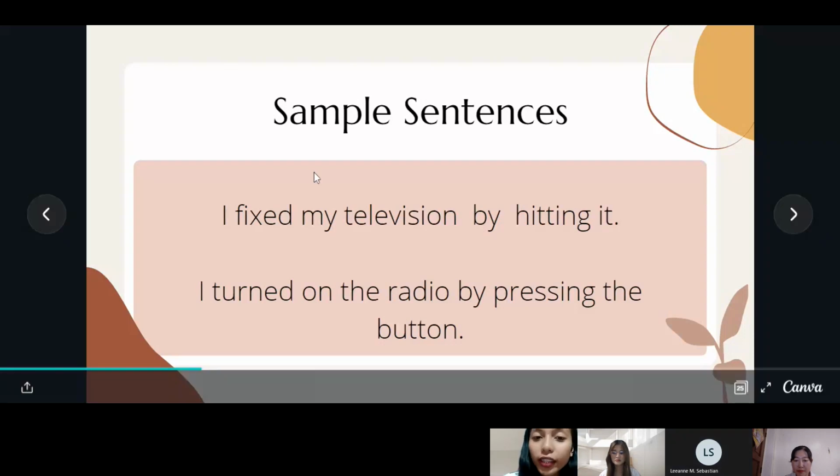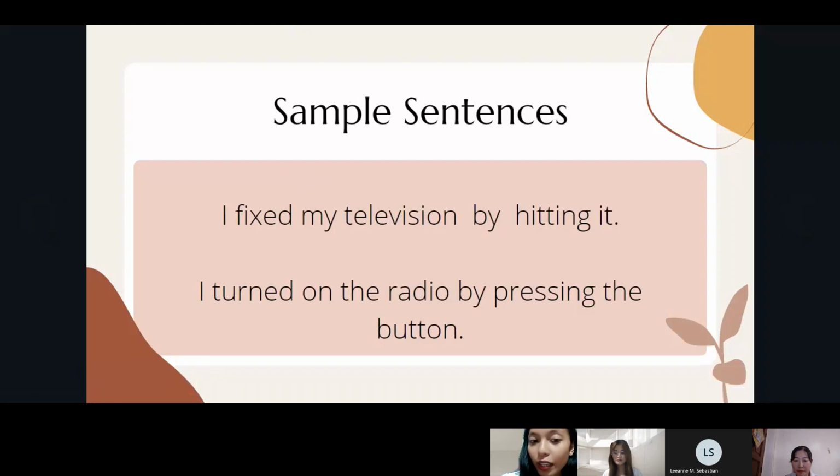And then what is the result or the outcome of that action? Any volunteer? Yes, Ms. Sebastian. I turned on the radio. Yes, thank you. So the first use of the preposition "by" in these sentences is to show that the action that you've done has a specific result.